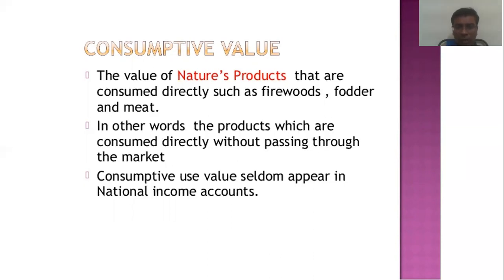It is the value of nature's products consumed directly, such as firewood, fodder, and meat. It is directly consumed without passing through the market. For example, fruits we can consume directly from the plant. This is known as consumptive value.